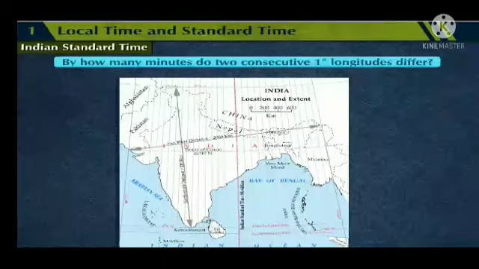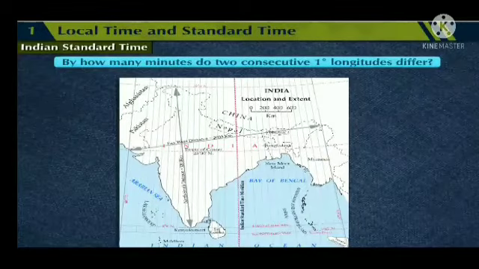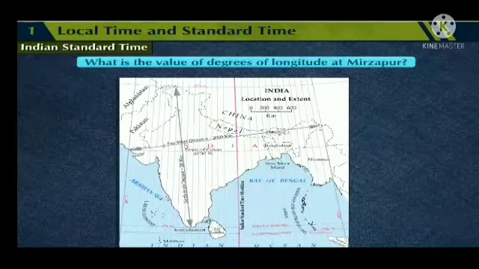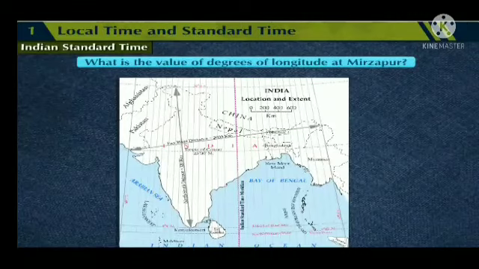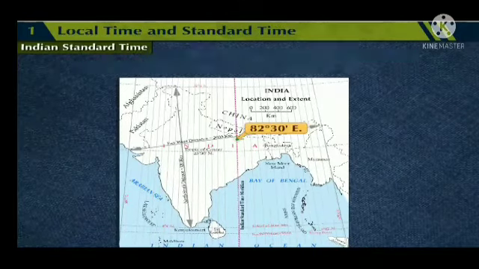By how many minutes do two consecutive 1 degree longitudes differ? Answer: two consecutive longitudes differ by 4 minutes. What is the value of degrees of longitude at Mirzapur? Answer: the value of longitude at Mirzapur is 82 degree 32 minutes east.